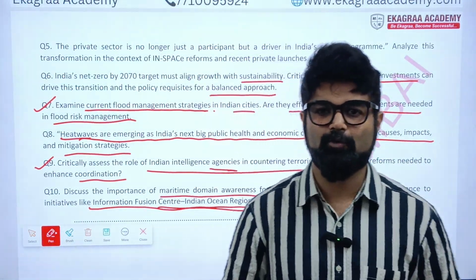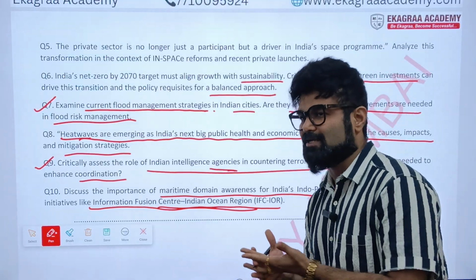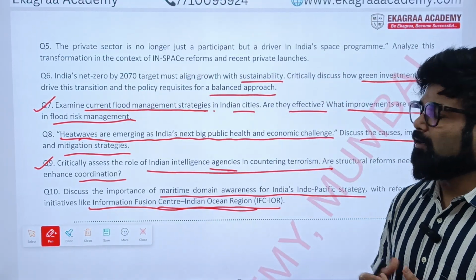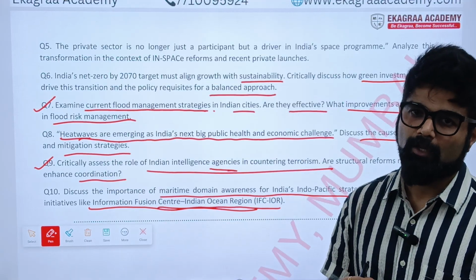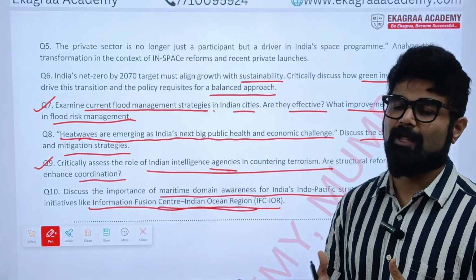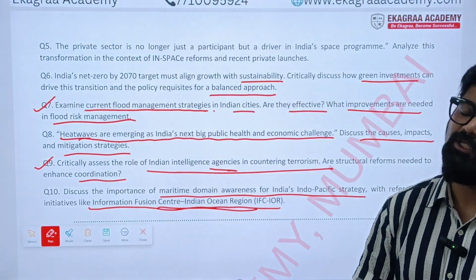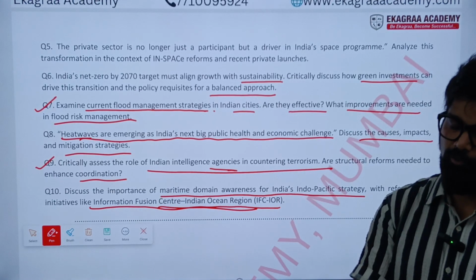So have a balanced approach between your economics, climate as well as disaster management. Current statistics, current data will play a key role in enhancing your marks and bringing in efficiency in answers. So these are the crux, these are the themes that you need to focus on.